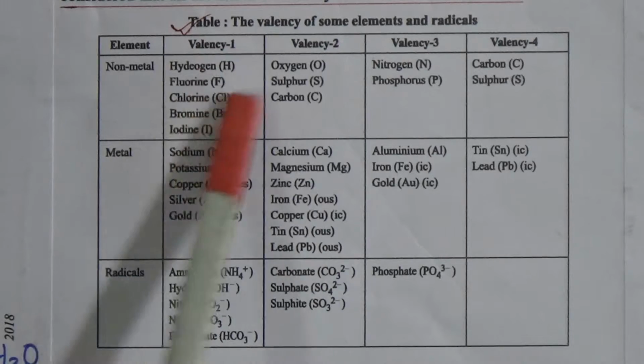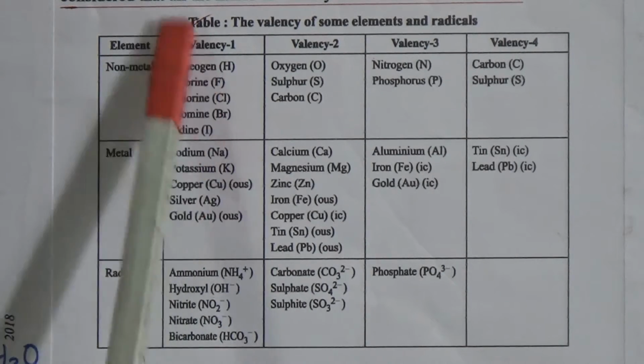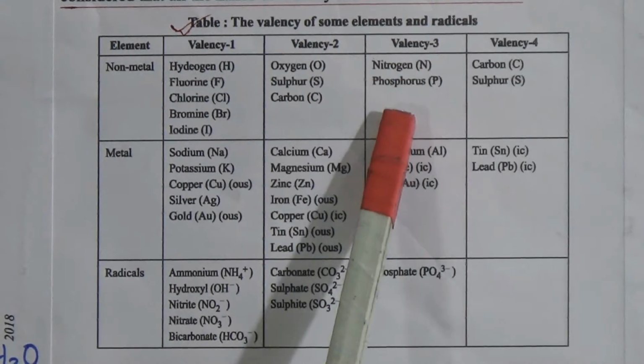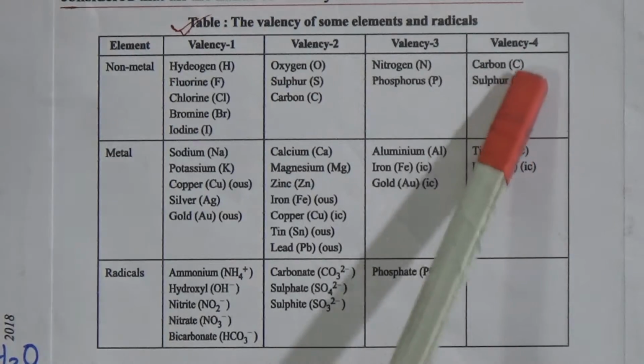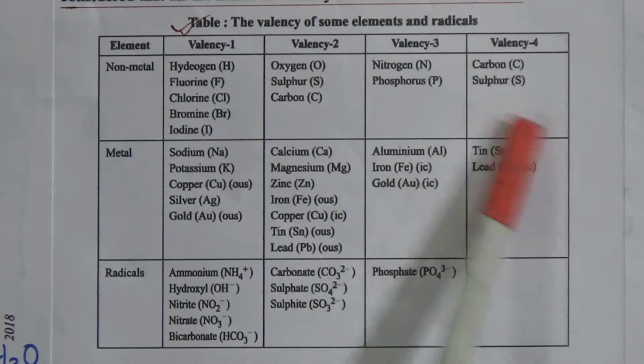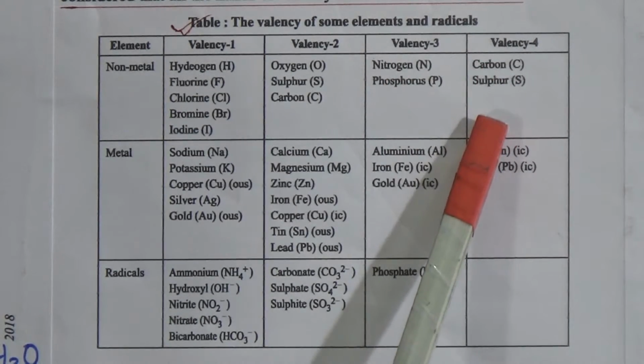Non-metals valency: hydrogen, fluorine, chlorine, bromine, iodine have valency 1. Oxygen, sulfur, carbon have valency 2. Nitrogen, phosphorus have valency 3, carbon has valency 4, sulfur has valency 4. If you observe, some elements have variable valency, that means they have valency more than 1.